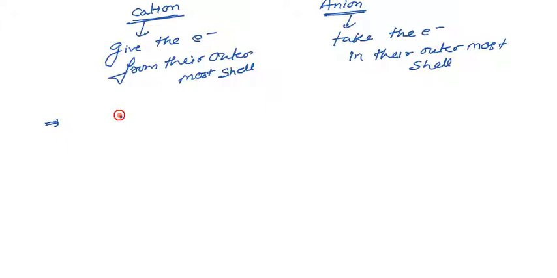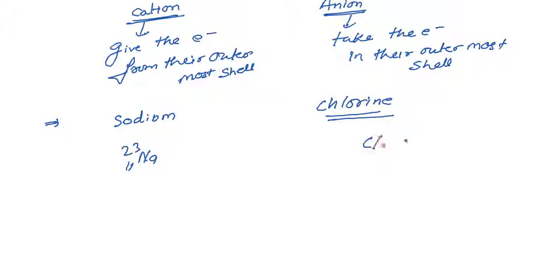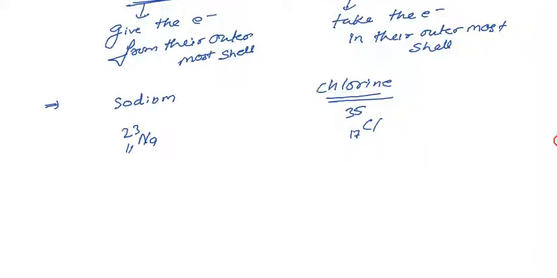Suppose I'll take one metal that is sodium, and the one non-metal I'll consider that is chlorine. Sodium is represented by Na, whose atomic number is 11, atomic mass is 23, and chlorine I'll represent it by the Cl, whose atomic number is 17 and atomic mass we'll consider as 35.